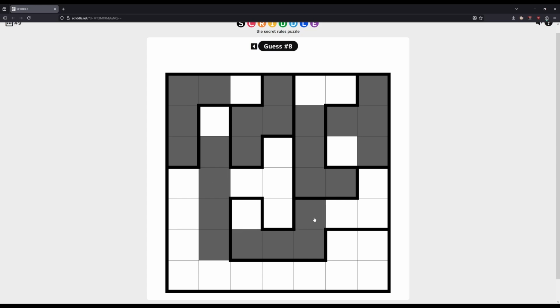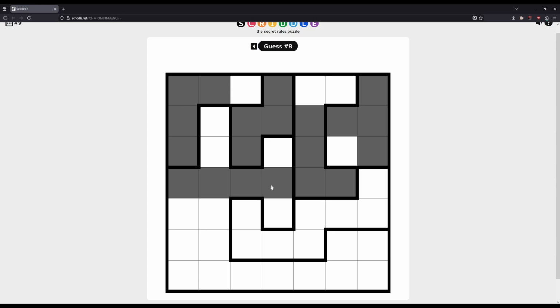So I think the question is, if this has to be an L shape, I think there's no question about that. This also has to be an L shape, and it has to be this specific L shape, I think. So basically it's this that needs to change, which is unfortunate because is that even possible? I don't think it is.